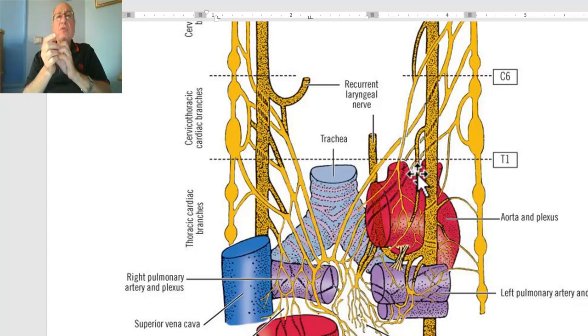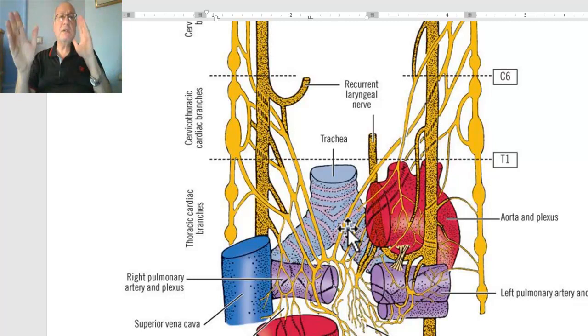Why don't these two branches form the deep plexus? Because these branches form the superficial cardiac plexus. Therefore, the deep cardiac plexus is formed of all cardiac branches from both sympathetic chains and both vagi, except the two branches forming the previous plexus, which is the superficial cardiac plexus.